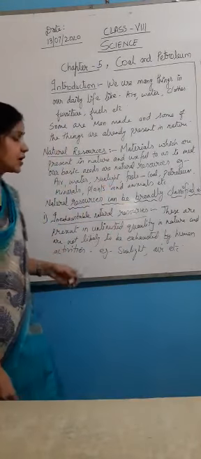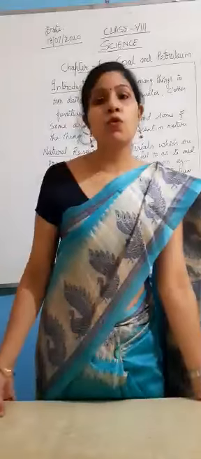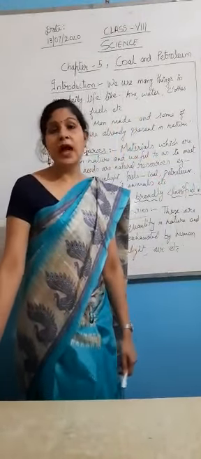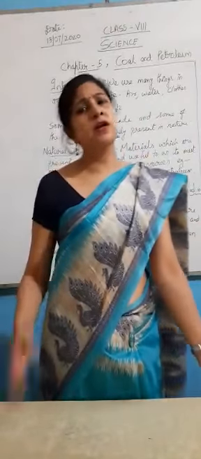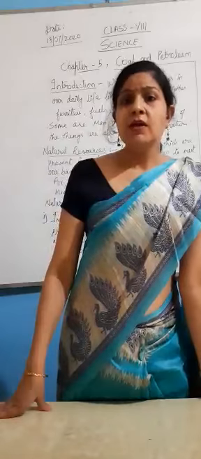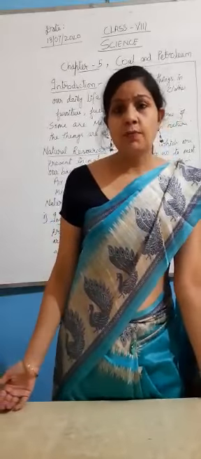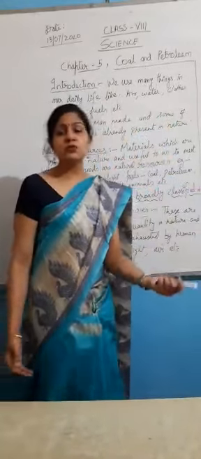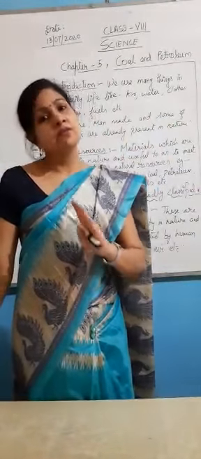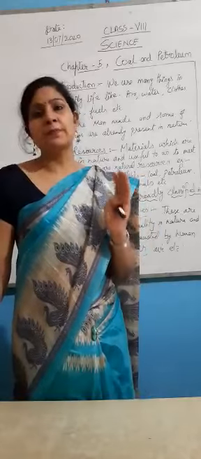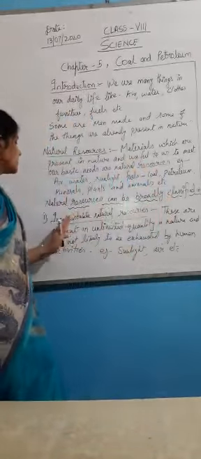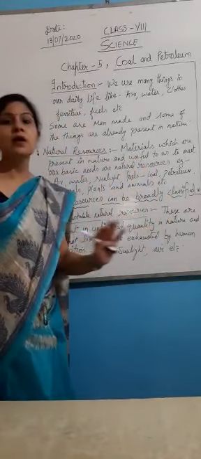These natural resources are present in unlimited quantity and they cannot be exhausted by human activities. Like you are seeing that we continuously use sunlight, we continuously use air, we continuously use soil for growing plants. All these natural resources are inexhaustible, they are present in nature and we can continuously use them. So they are present in unlimited quantity in nature and are called inexhaustible natural resources.